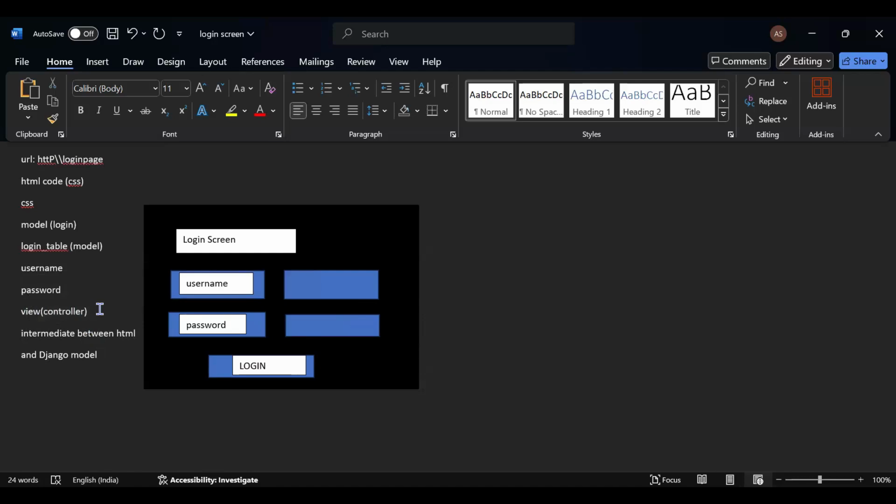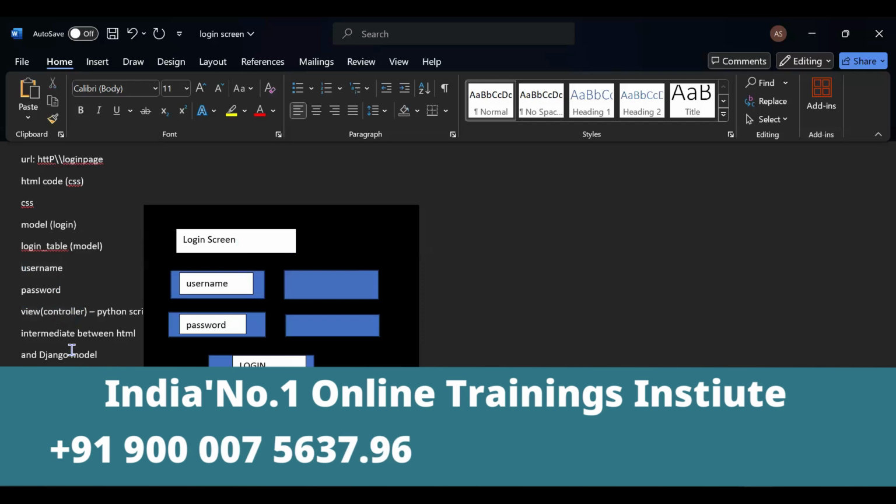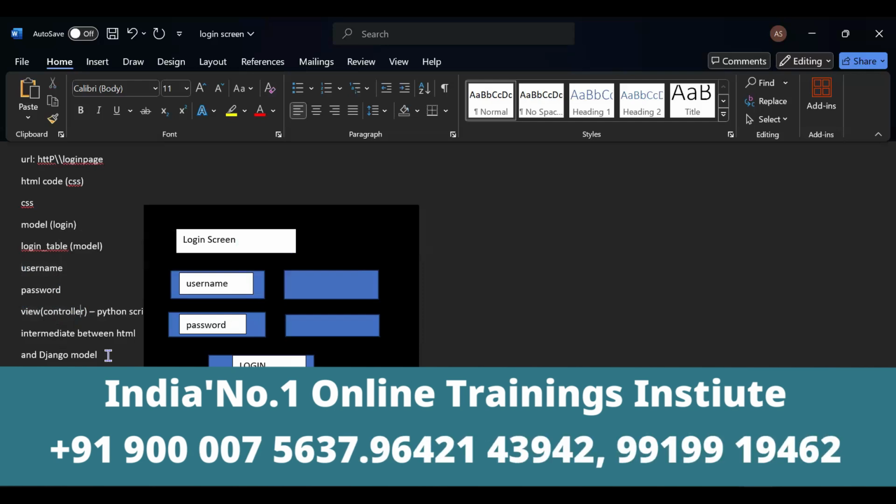This view you will be writing using the Python script. The view code will be written using the Python script. So whatever username and password I'm entering in this web page, it will be authenticated using this view. Once it is authenticated, the data will be stored in the database.